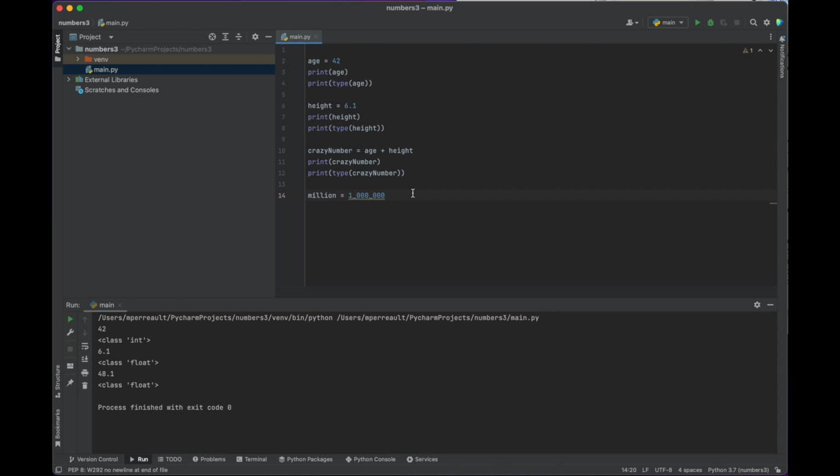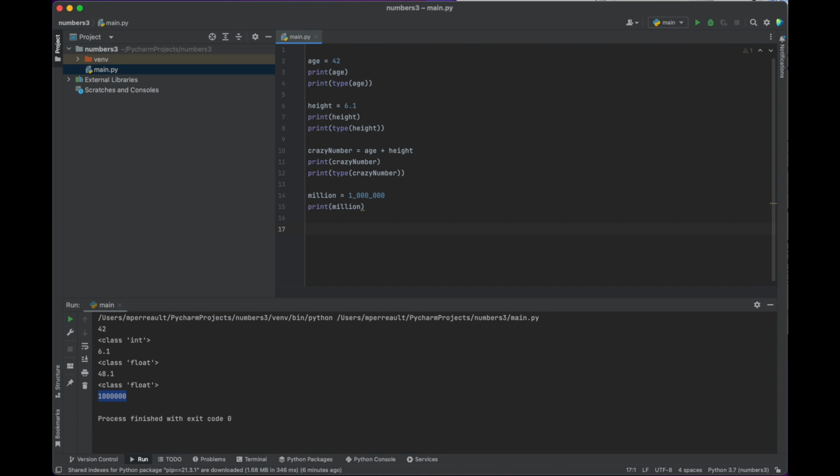You'd maybe use commas if you were doing it on a piece of paper. But here in Python, underscores. So that's a million. That looks like nonsense, but let's print out million and let's see. There we go. It prints it out without the underscores, so it knows to ignore them. And the only reason you'd use those is to make it easier on your brain when you're writing them out.